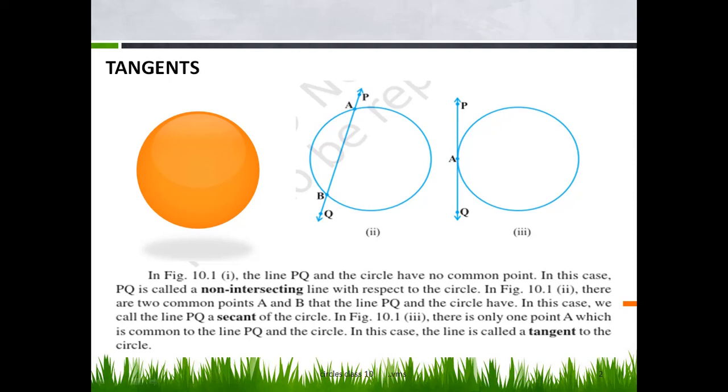But in this figure, we observe that PQ is a line which touches the circle in only one point. Therefore, this line is called a tangent to a circle. This point A is called the point of contact. PQ is a tangent, A is the point of contact. Therefore, the tangent touches the circle in only one point.